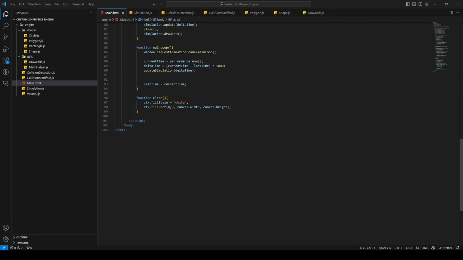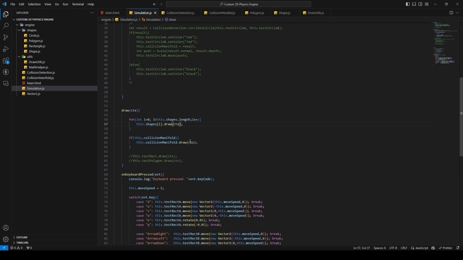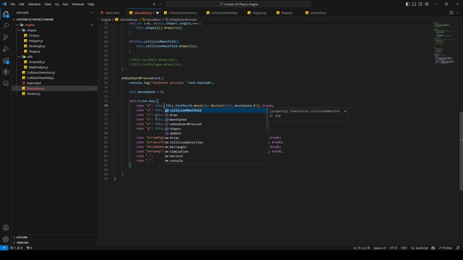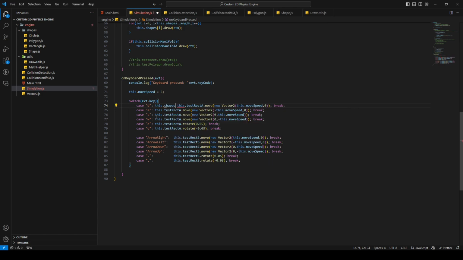Okay, this is going to be a little bit of boilerplate code. Yeah, I'm gonna say here this dot shapes on the first index will be moved. And I'm gonna copy this, and hopefully it does work this time.